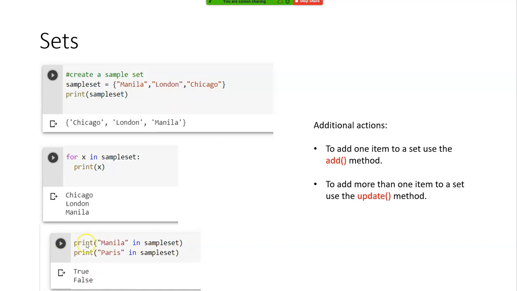See here it is checking. Is Manila in sample set? Print if Paris is in sample set. It is going and checking. See, this is a Boolean operator. We saw that, right? So it returns whether it is true or not. Paris is not there in the sample set and hence it says false.